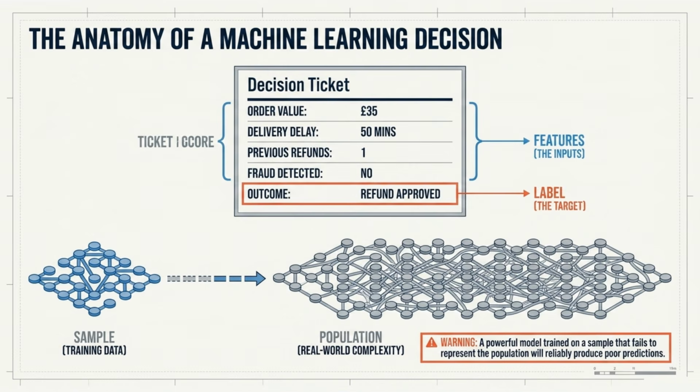Anatomy of a decision. Features are the inputs: order value, delay, prior refunds, fraud flag. The label is the target: refund approved. Training data is only a sample of a messier real-world population. Warning: a powerful model on a bad sample will confidently fail.